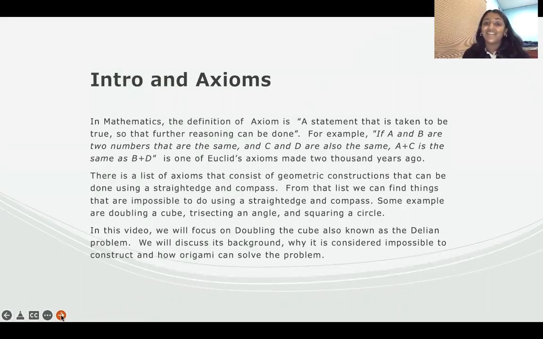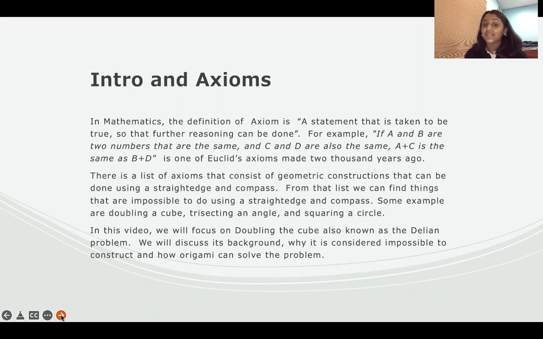In math, the definition of an axiom is a statement that is taken to be true, so further reasoning can be done. For example, if A and B are two numbers that are the same, and C and D are also the same, A plus C is equal to B plus D. It is one of Euclid's axioms that were made 2,000 years ago.